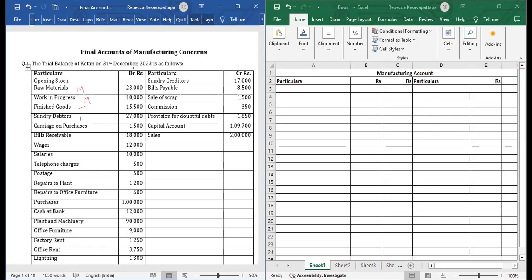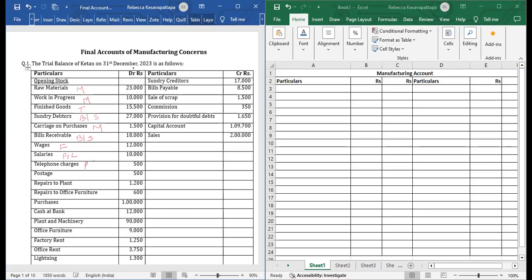Sundry debtors to balance sheet. Carriage on purchases, raw material is not mentioned, but still we will put it in manufacturing. Bills receivable, balance sheet, it's an asset. Wages is an expense. Wages is given to the workers, factory. Salaries to the employees will go to profit and loss account, P&L.